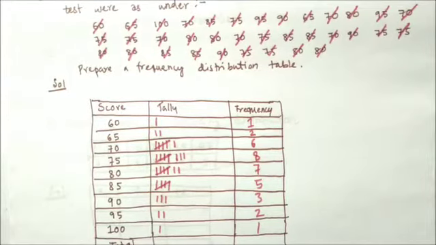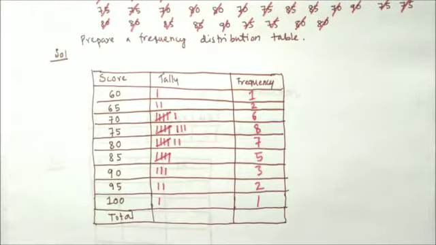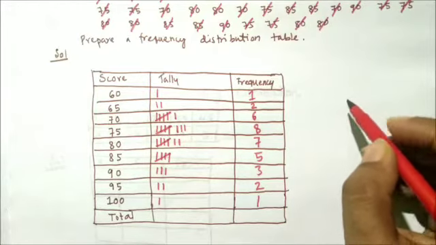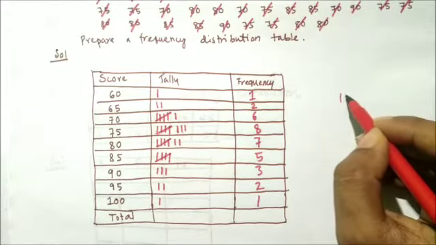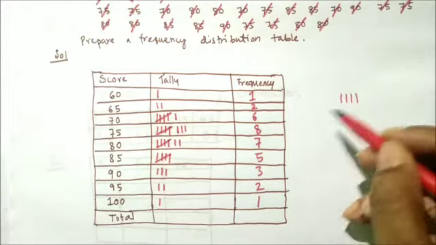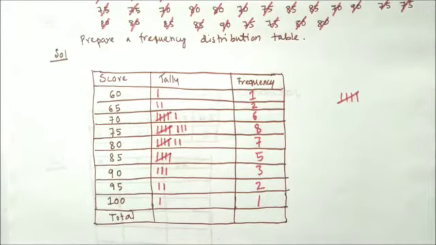Now we will write the total also. Those who are not understanding, I am showing again. These will represent 1, then 2, then 3, then 4, but for the fifth one you need to cut across. It will represent 5.